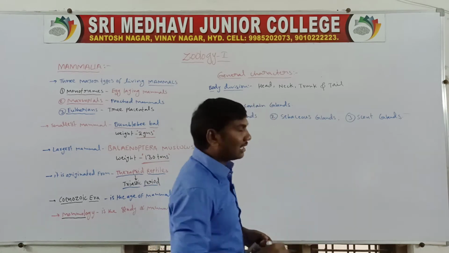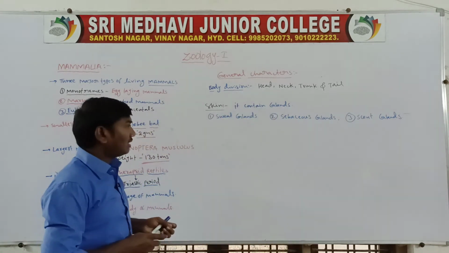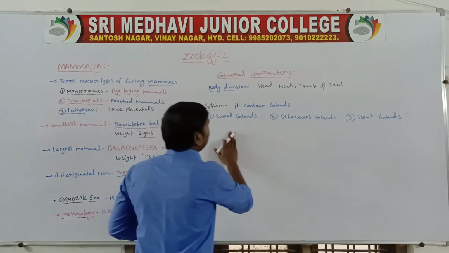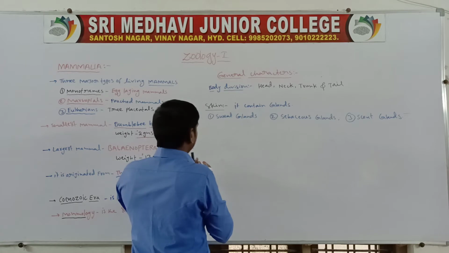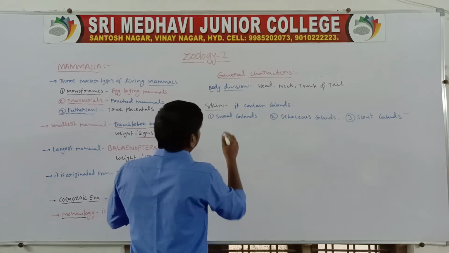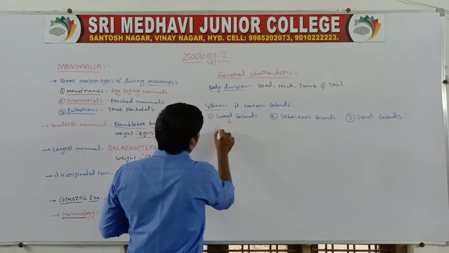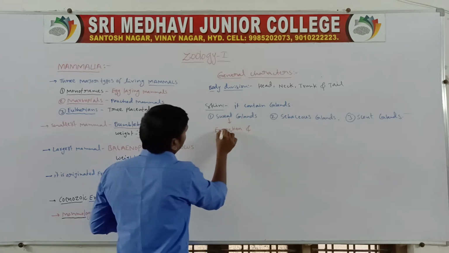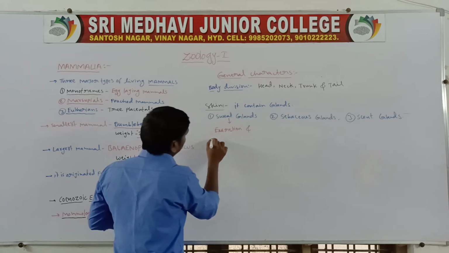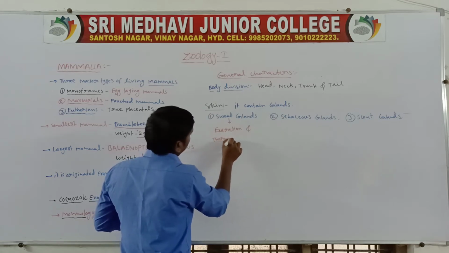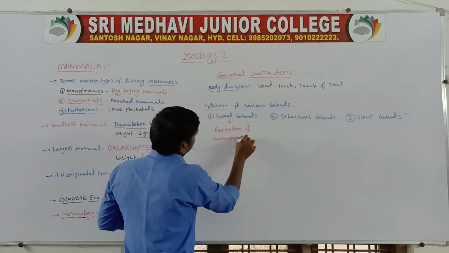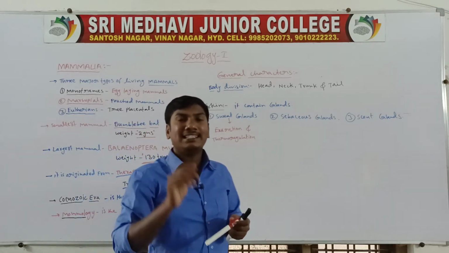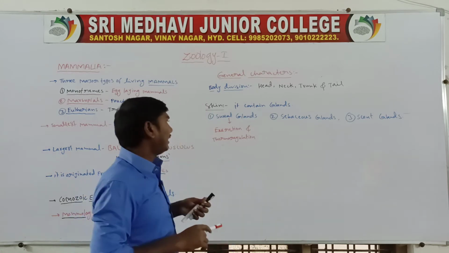First one, sweat glands. Their functions are excretion and thermoregulation. Thermoregulation means they maintain the body temperature.